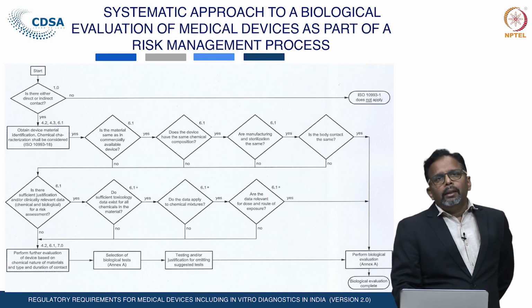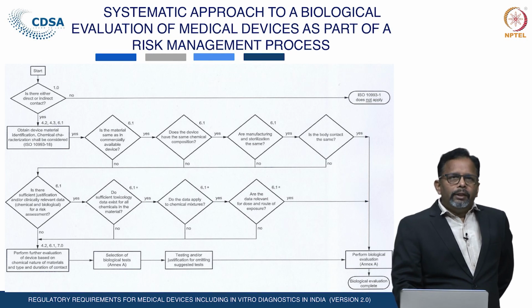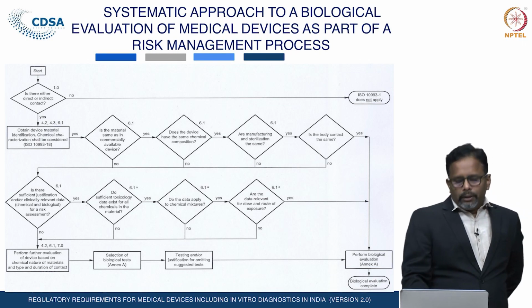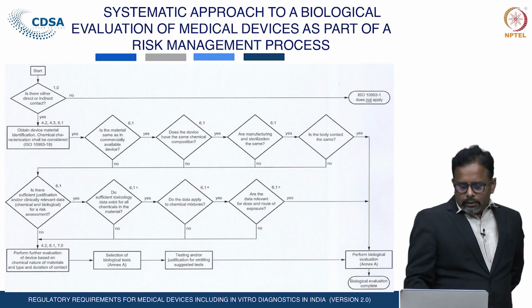So, that is the minimum test that has to be performed by the manufacturer in case there is no adequate justification or relevant chemical or biological data regarding the medical devices or biomaterials.